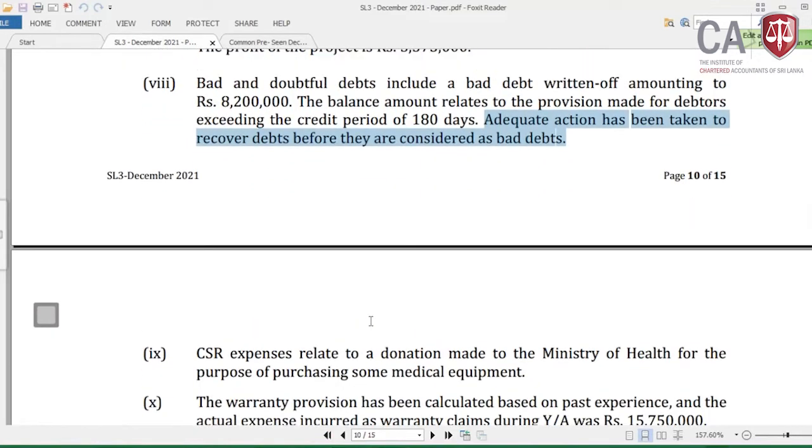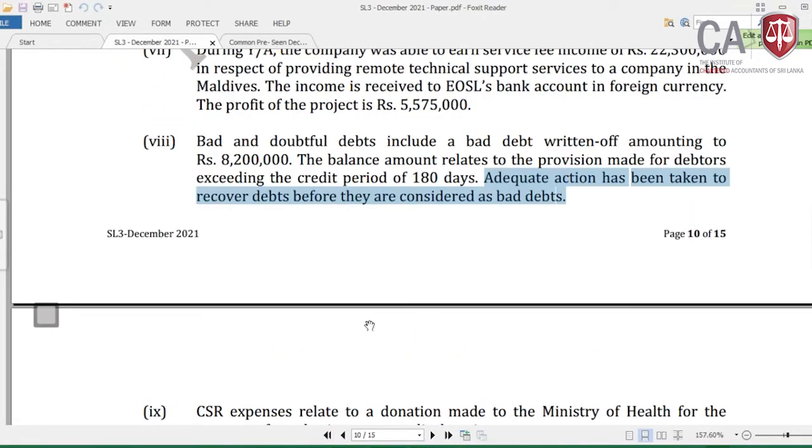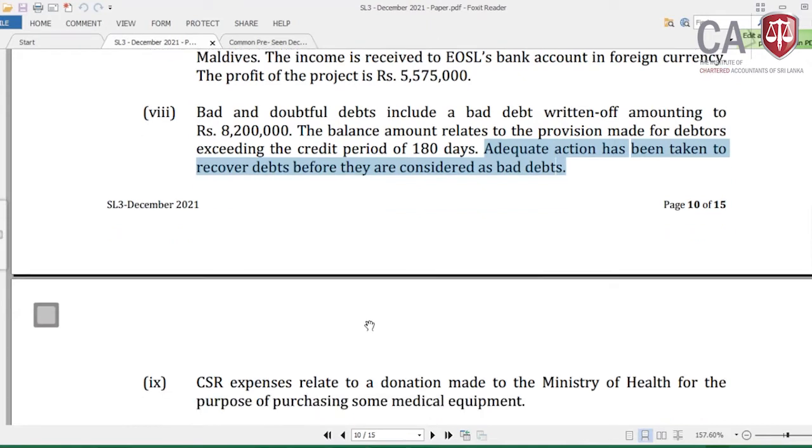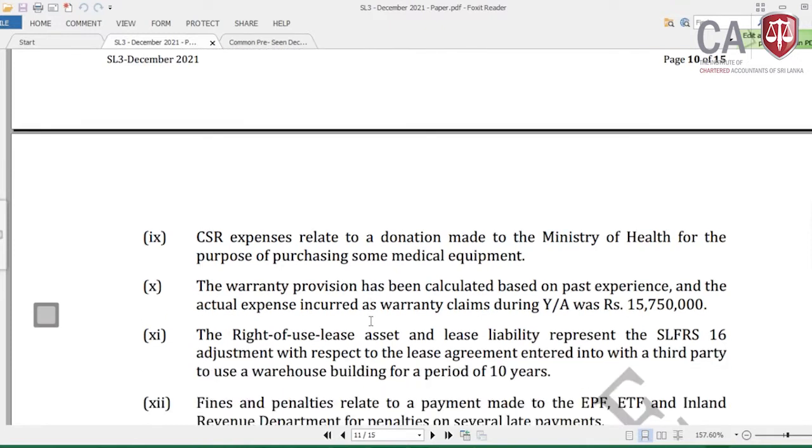Then the next one: for the bad debts written off, please look at what the company has done before writing off the bad and doubtful debts, whether proper legal action and debt recovery action were taken, what things they have done, and whether they are still doing transactions with these people. These things you need to look at.